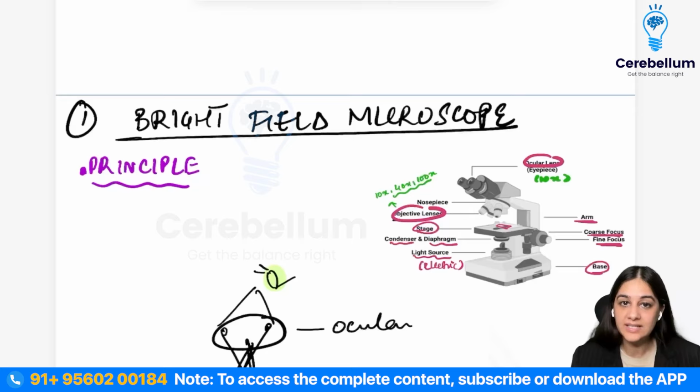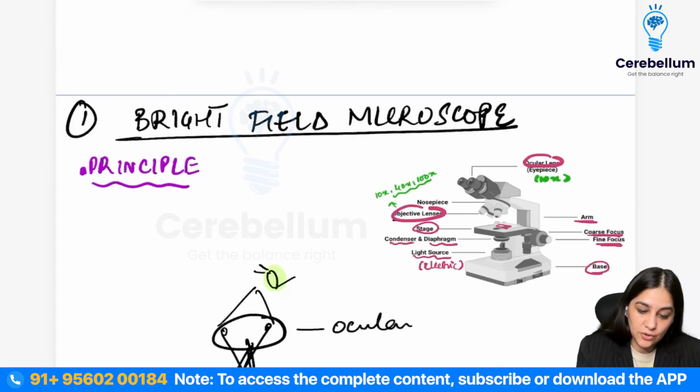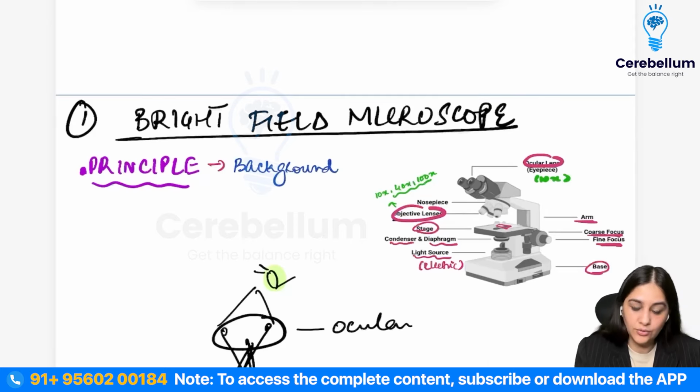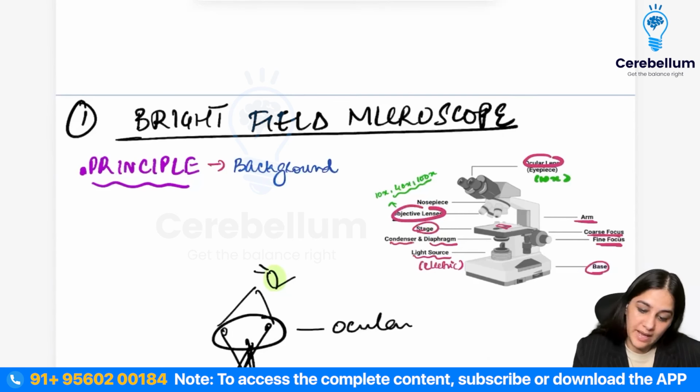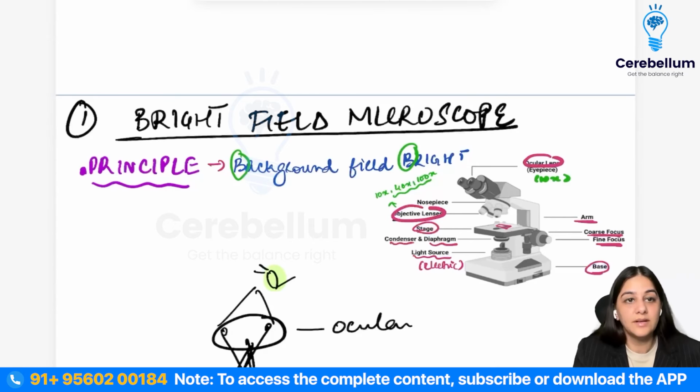The background field is bright. So you will remember it as background is bright, right? That is the basic principle.